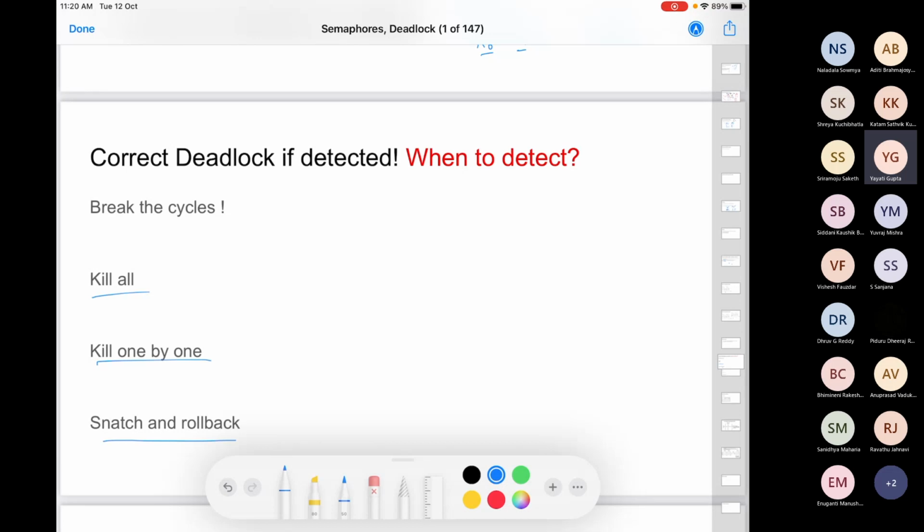Let's say one process was using one particular resource, and now it's a part of the deadlock. So you take away that resource from this process. When you take away that resource, you are actually going some lines up in the code. Let's say this was the fifth line where it acquired this particular resource. You are taking it away. You should roll this process back to its previous state where it was. And that rolling back is not always possible. What if this process was printing something? It has acquired the printer, it has printed. Now you're snatching away the printer from it, but you cannot undo what has been printed on a sheet of paper, right? Not always possible.